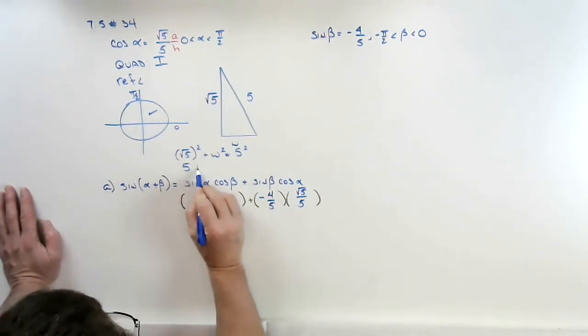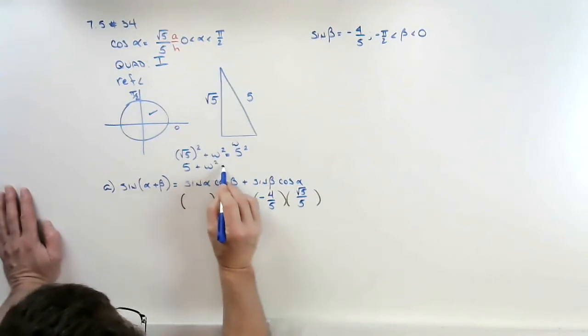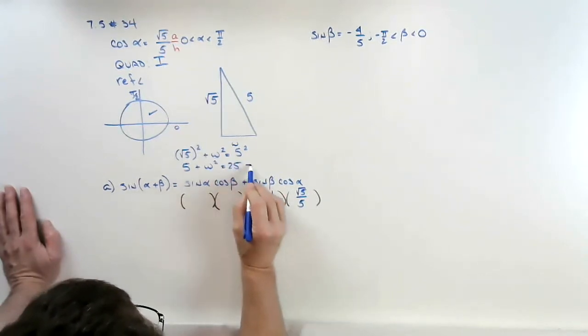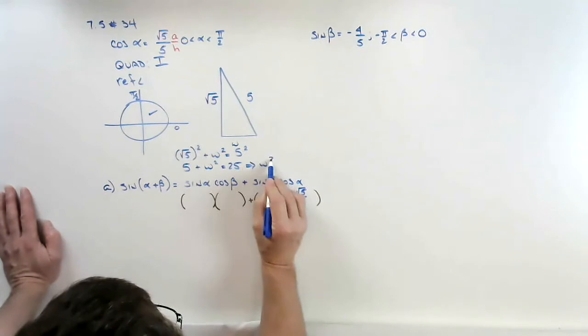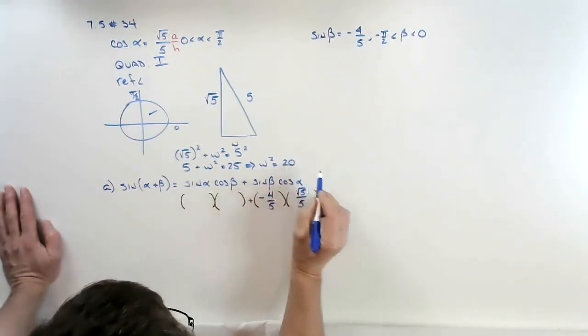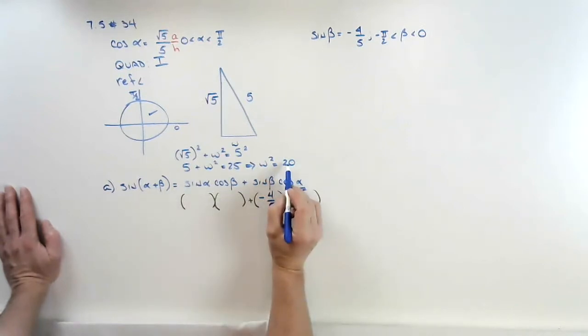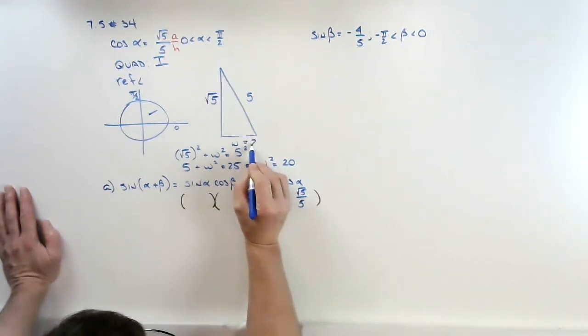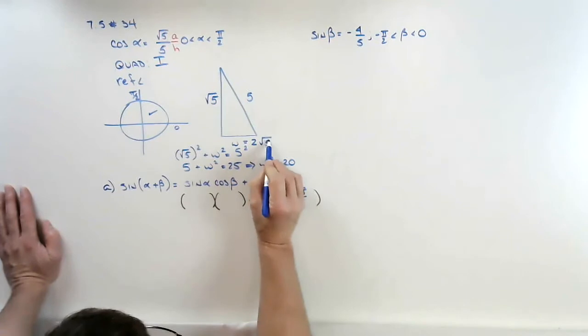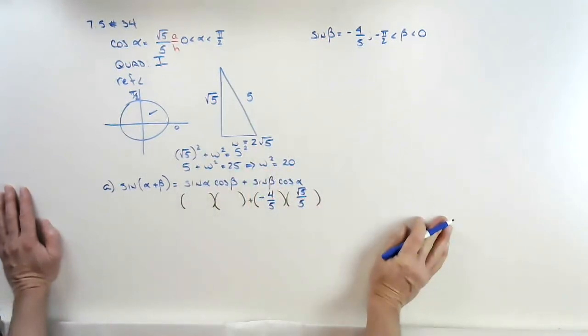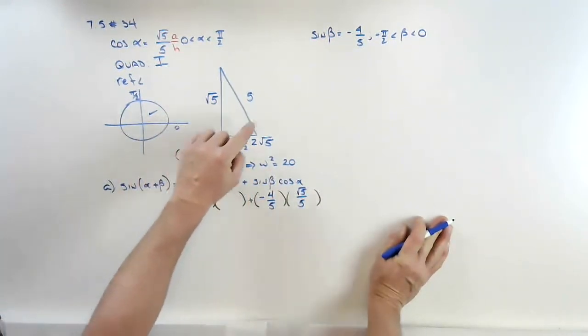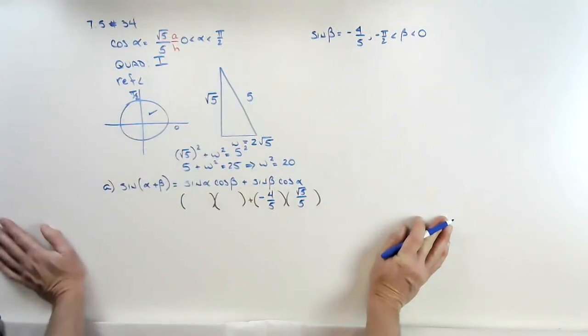So 5 plus W squared equals 25. That tells me that W squared equals 20. And if we take the square root of 20, we get 2 root 5. So that's W right there. So I found all 3 sides of my triangle.